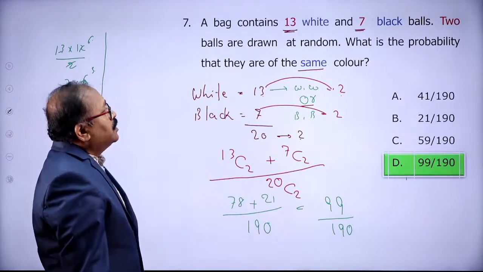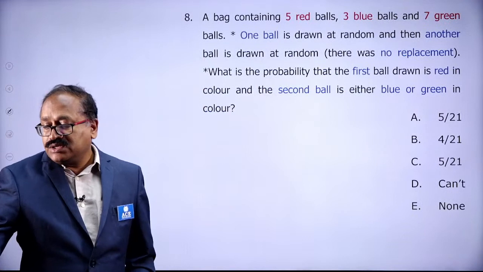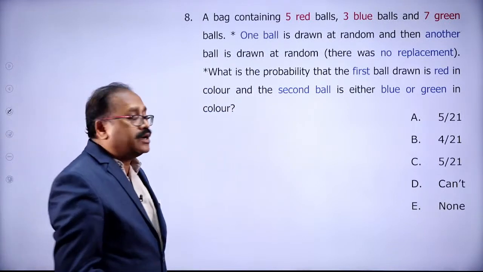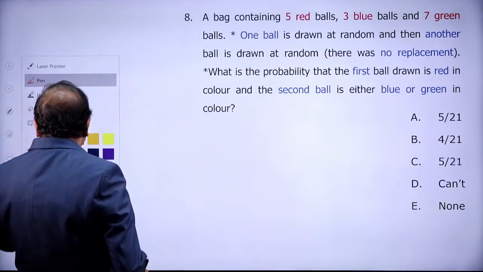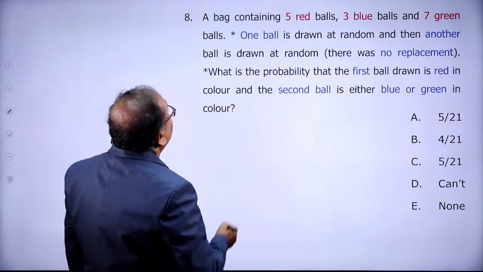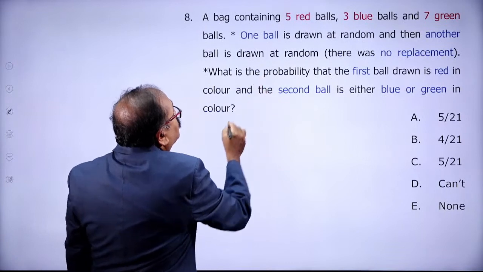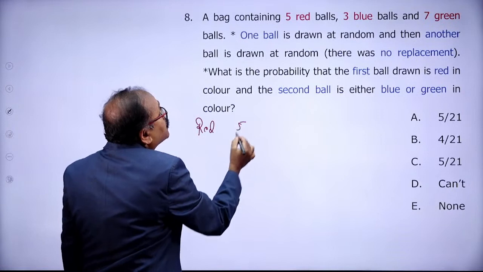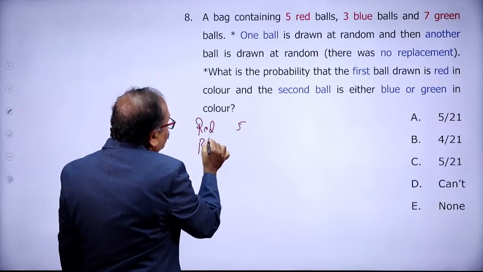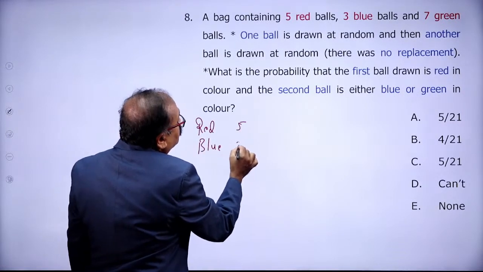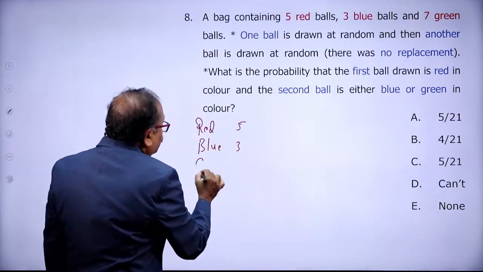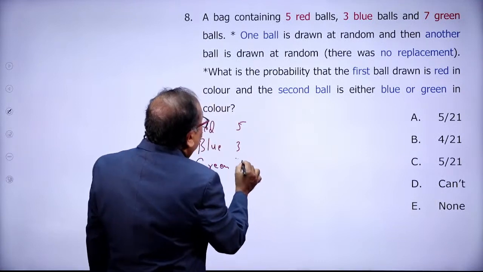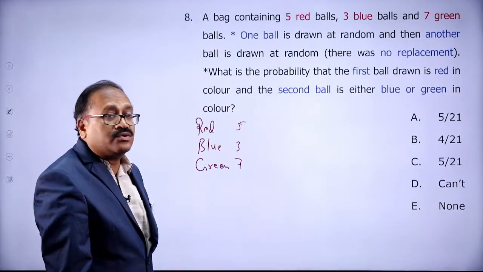Well done, sir. Next question is also a similar type of question, but with a small change in the condition. So look at this part. What is happening here? A bag contains 5 red balls, so you have red ball 5, and blue, you have blue ball 3, and also you have green, so that is a green ball. How many? 7 balls are there. I'm just writing the question here.